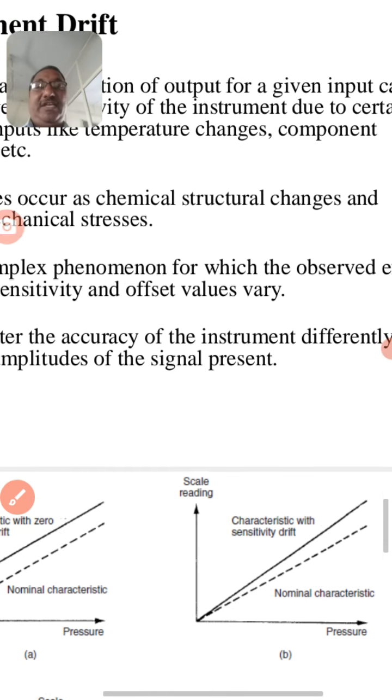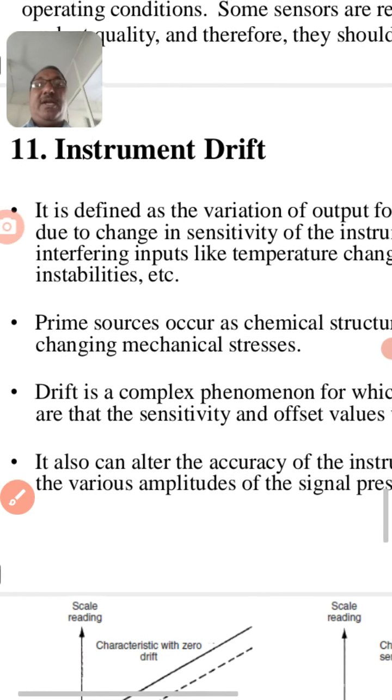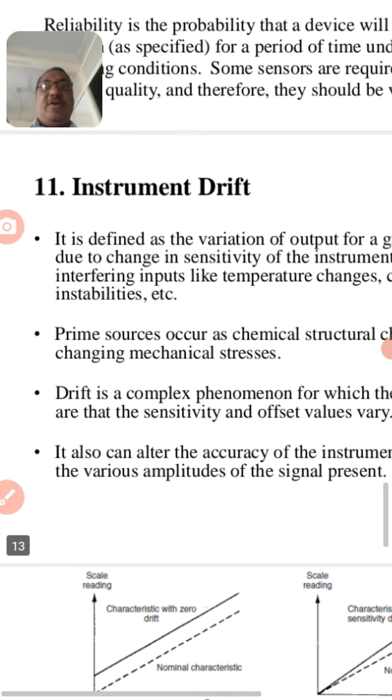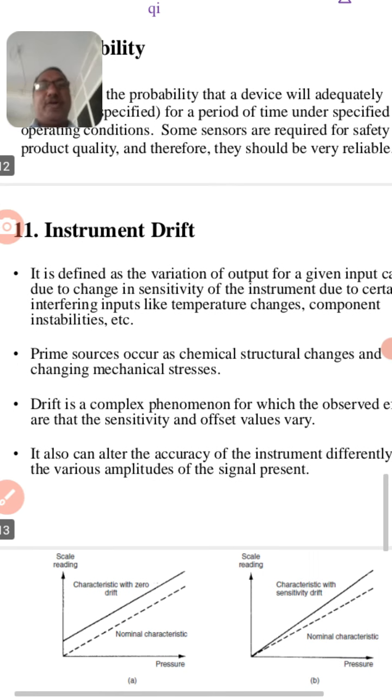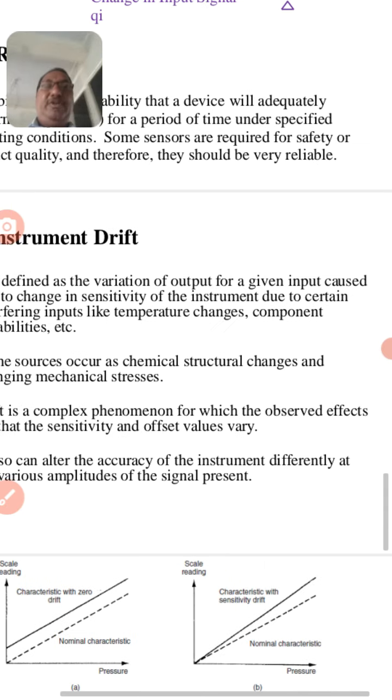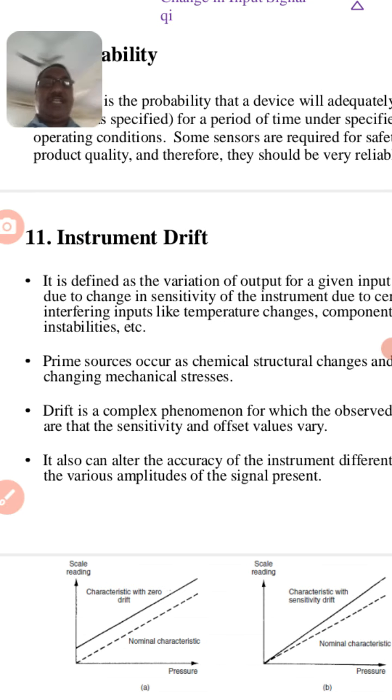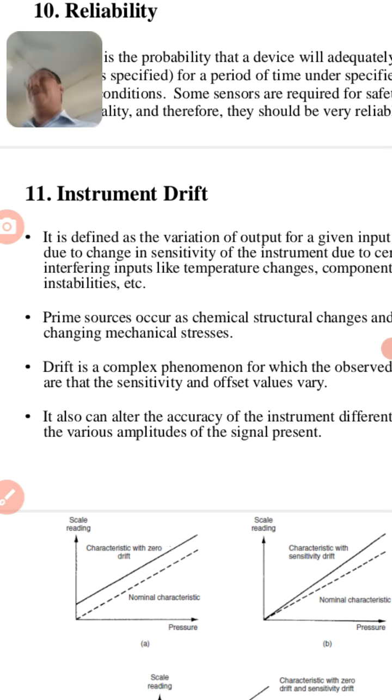So drift is defined as the variation of the output for a given input caused due to change in sensitivity of the instrument. So if there is variation of output, then it is called a drift in the instrument. Suppose temperature changes and the instrument's output changes permanently. That is called drift.